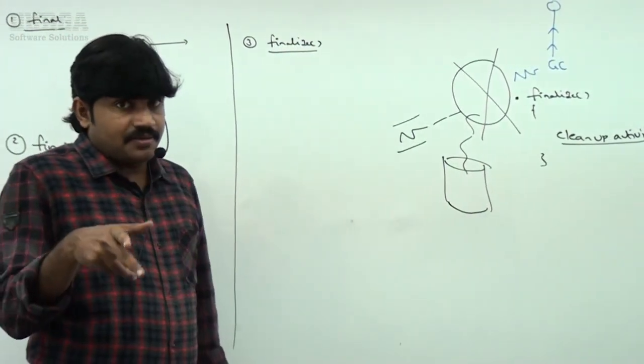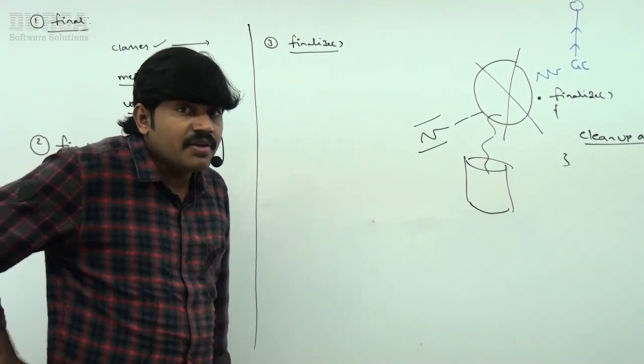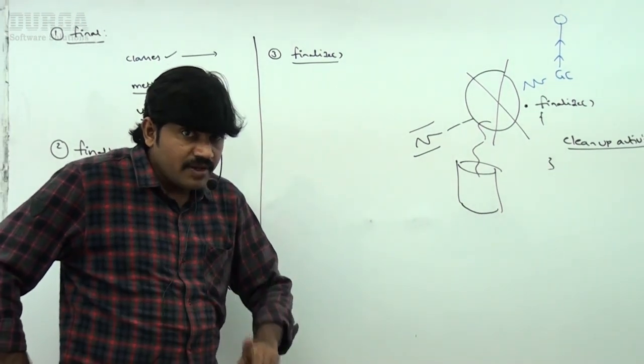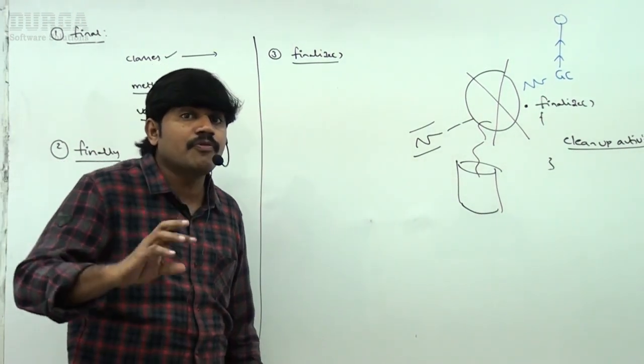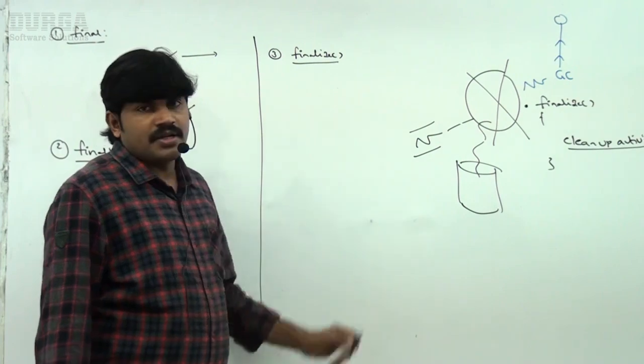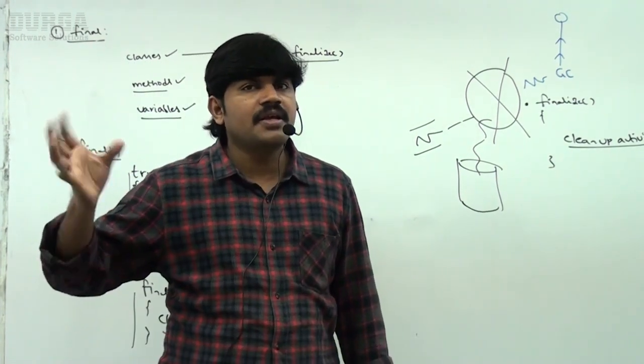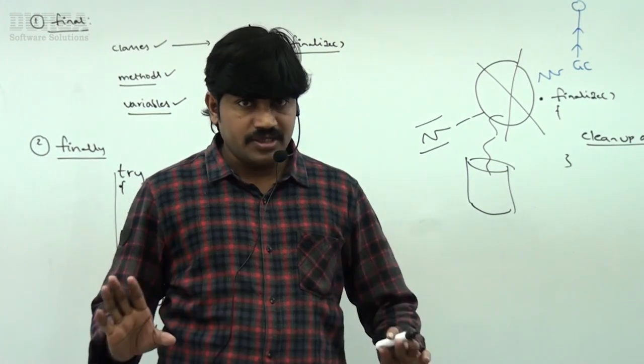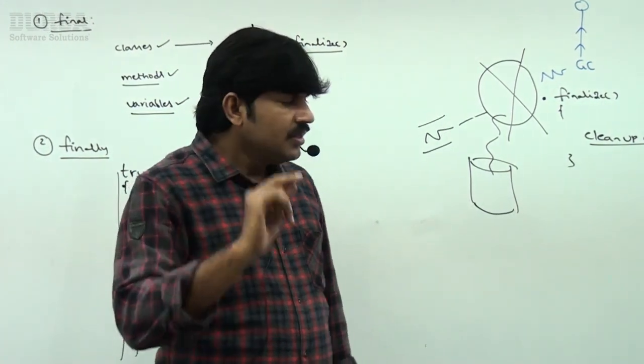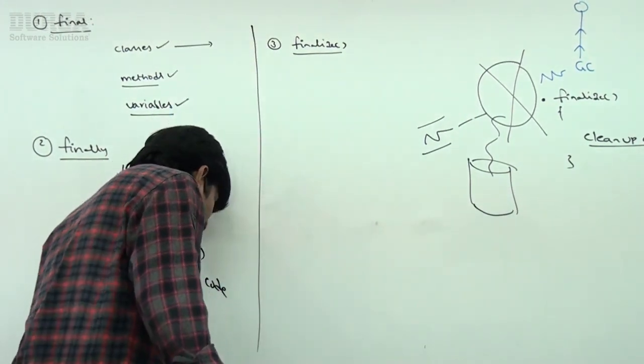What about finalize? Finalize is a method, always called by the garbage collector just before destroying an object to perform cleanup activities. Once the finalize method is completed, automatically the garbage collector will destroy the object. Clear, right?